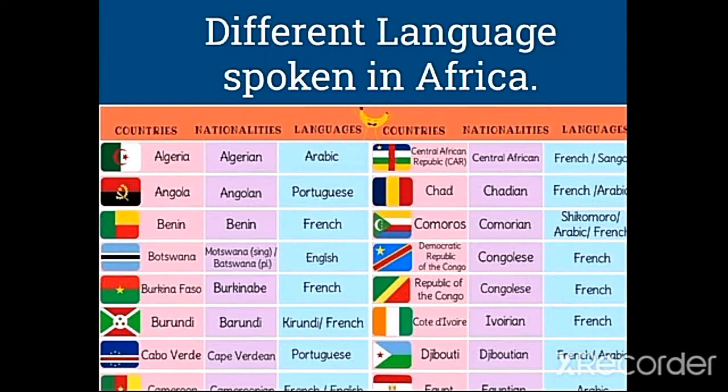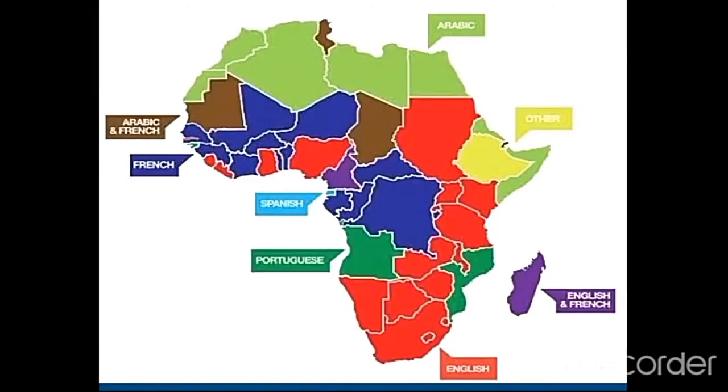Chad speaks French. Comoros speaks French. Democratic Republic of the Congo speaks French. Republic of the Congo speaks French. Cote d'Ivoire speaks French, and Djibouti speaks French. So these are some of the African countries and the languages they speak.